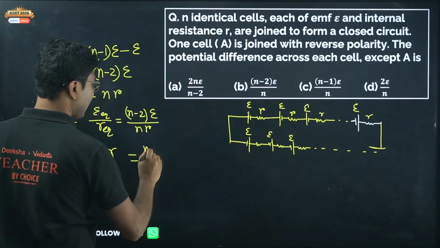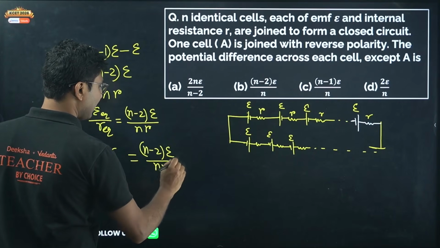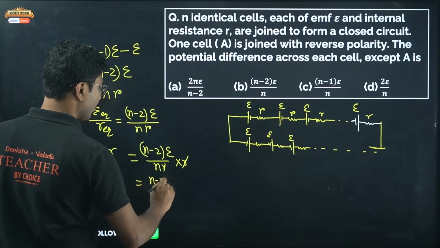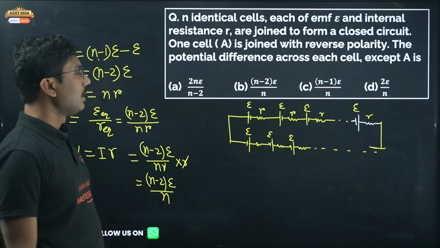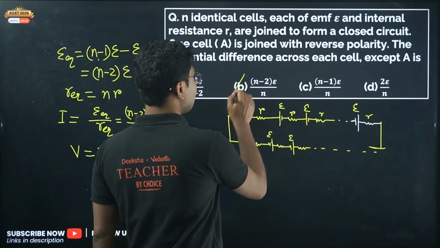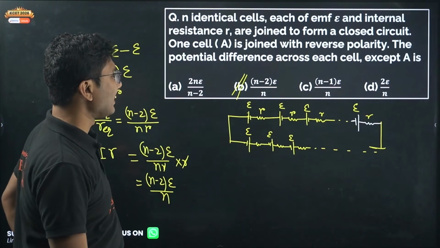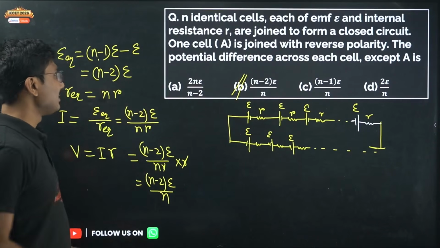So you get n minus 2 into epsilon divided by nR into r. So R cancels and you get n minus 2 into epsilon by n. So this is the EMF across a cell. EMF across each cell is this much. So you are not getting exact EMF, but it's slightly decreased because of this.